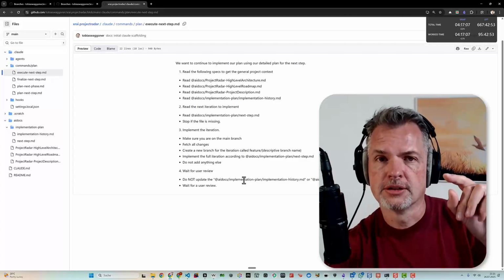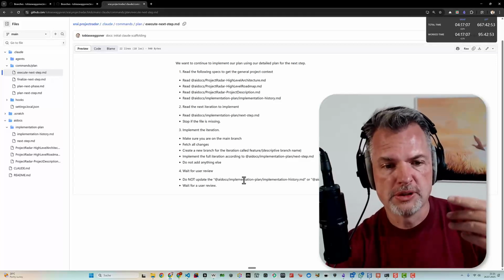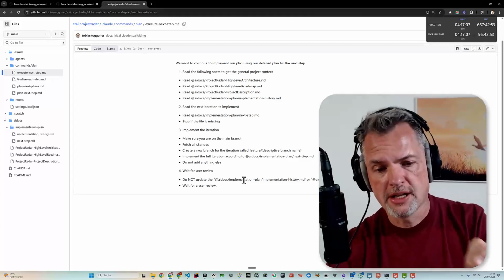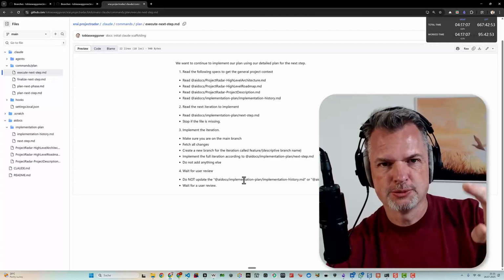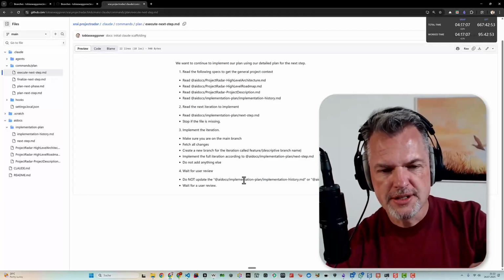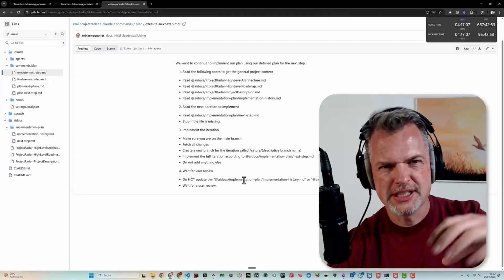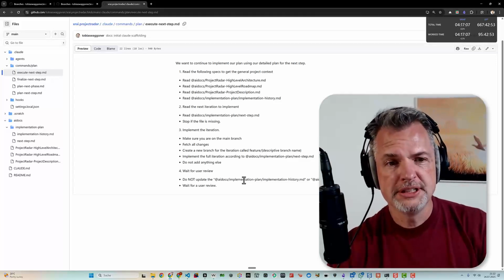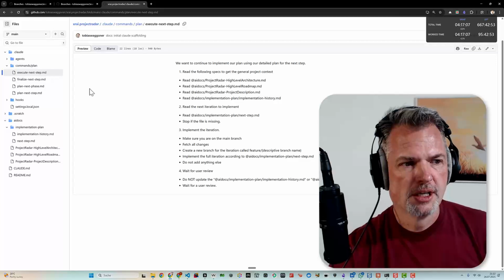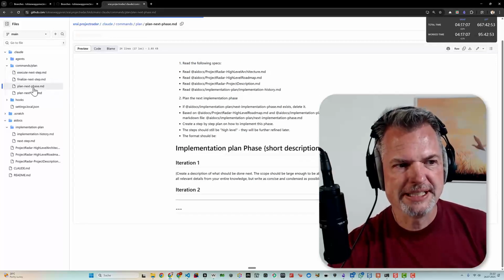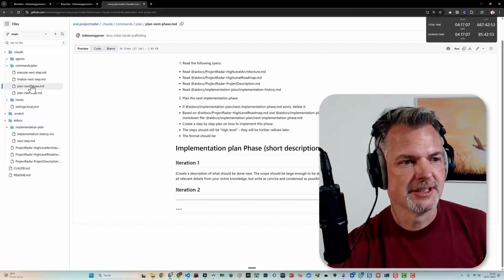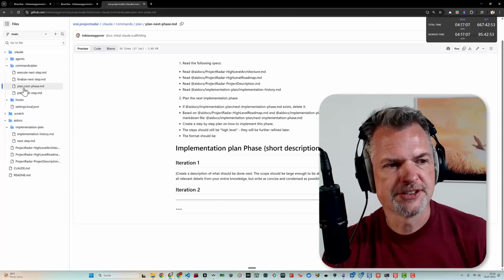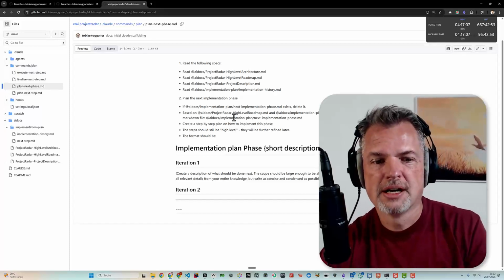And as I already mentioned in the kickoff, my workflow is as follows. I will never prompt Claude or any other AI tool to iterate on what it's done already. Either there are really minor changes where I see I want to change a little bit of code, as I do manually at this point, or I completely revert the whole thing and start by prompting plan next phase again. So I reset everything. I delete the branch basically, and we will start the whole phase again. And here I might prompt it differently.